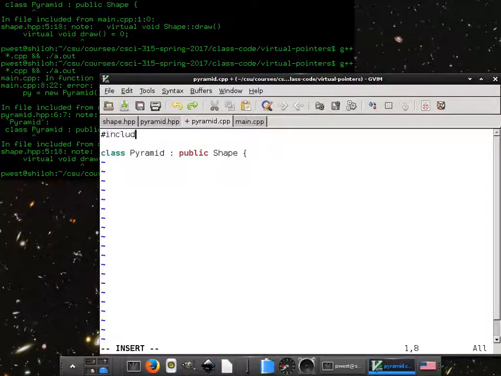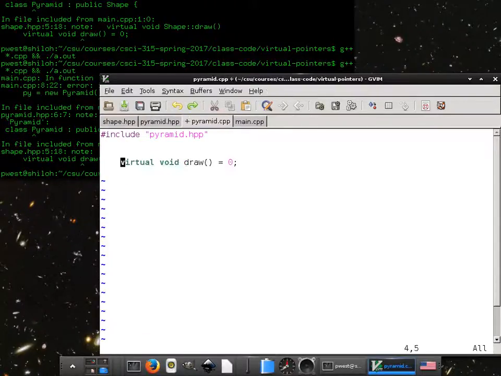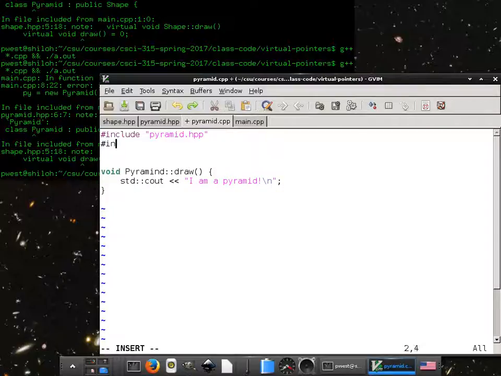That was confusing. Include pyramid.hpp. Okay, so what was this function? Void draw. All right, let's paste that. We don't need to call it virtual anymore. Pyramid::draw, and we'll just have it do cout, "I am a pyramid." Oh, you're going to do the IO. All right, sure. We'll include iostream.